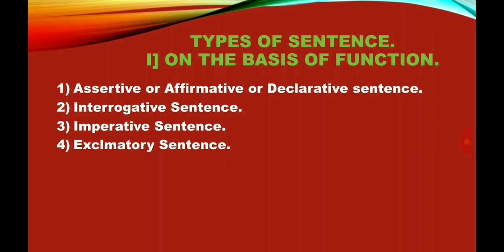Fourth one, exclamatory sentence. And one more type of sentences you can study on the basis of structure. In that, it contains simple sentence, complex sentence, compound and complex sentence. You can watch in another video. Let us see these.